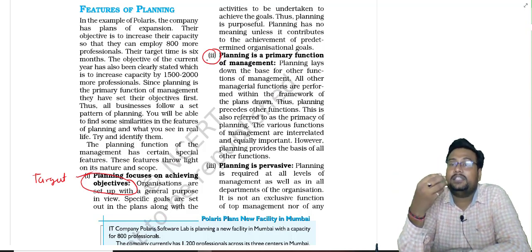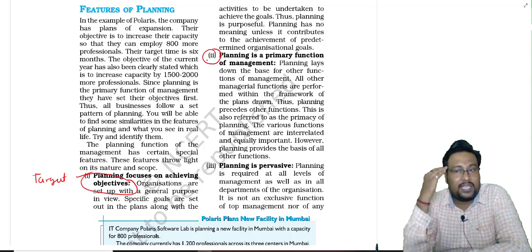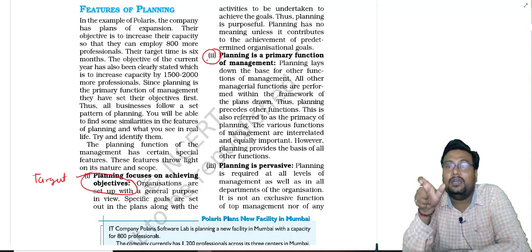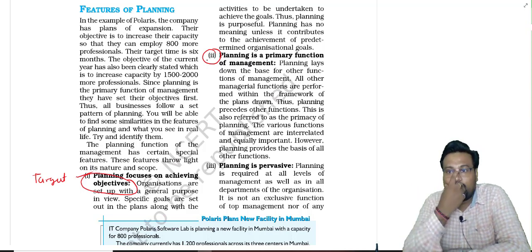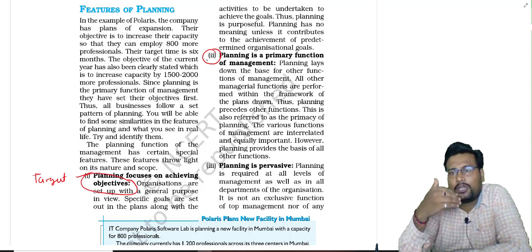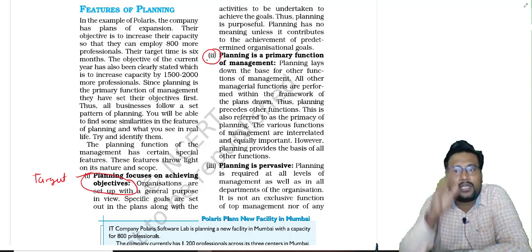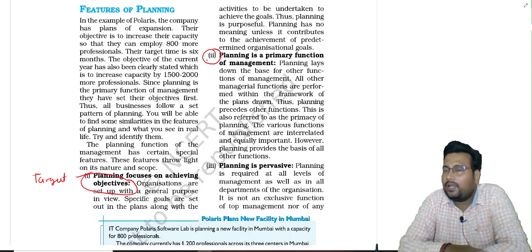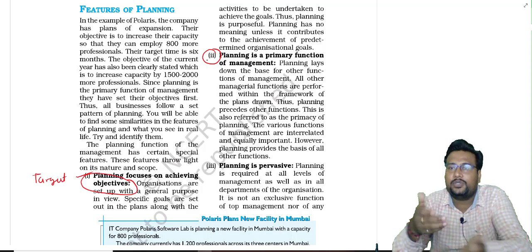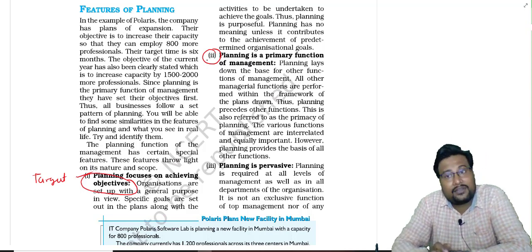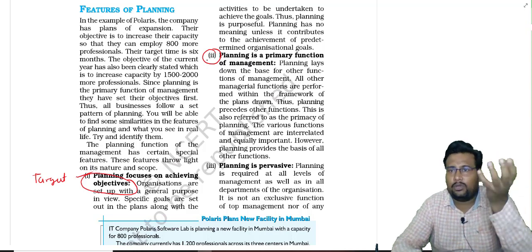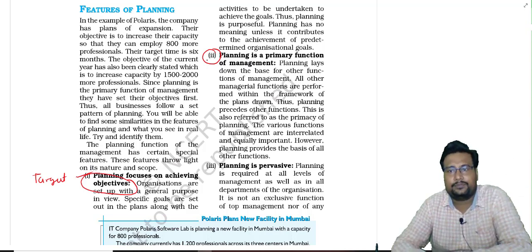So what is planning? Planning is advance thinking. We think in advance what to do and how to do it, and according to that, we will collect the resources. Collection of resources is organizing. When we collect the resources, we have to recruit the number of employees needed to complete the task. Recruiting the employees is what? Staffing. And when we recruit, we have to provide instructions to them. That is what? Directing. And after that, we have to compare the actual performance, that is, what the employees are actually doing.